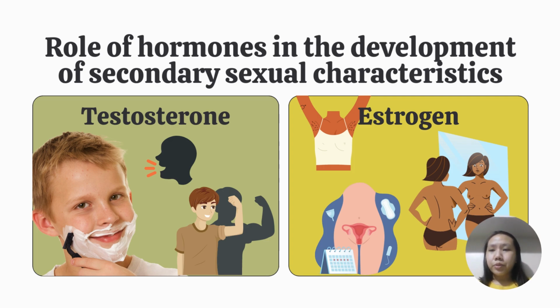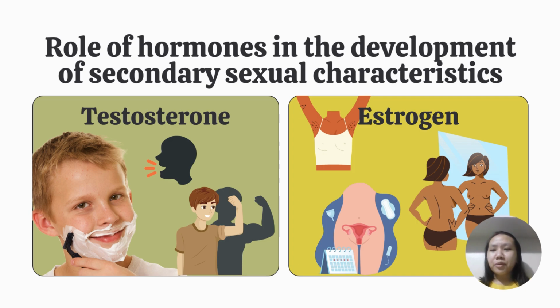It promotes the growth of muscle tissue and the development of sex organs, so boys can see an increase in muscle mass and an enlargement of the penis and testicles. It also helps to regulate sex drive and fertility. In female puberty, the increase of estrogen levels results in physical changes and the capacity to reproduce. Estrogen is responsible for the maturation of the female sex organs, including the ovaries, uterus, and vagina.